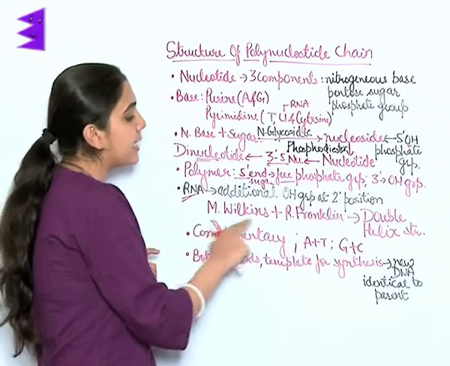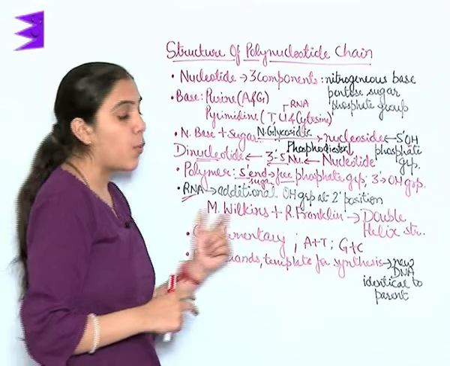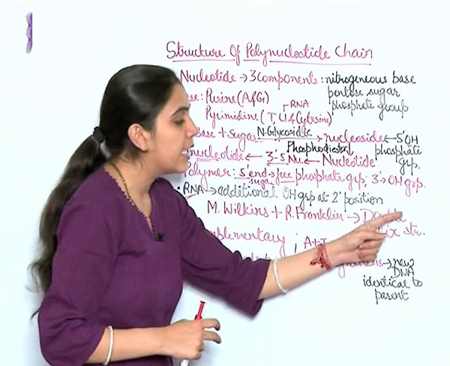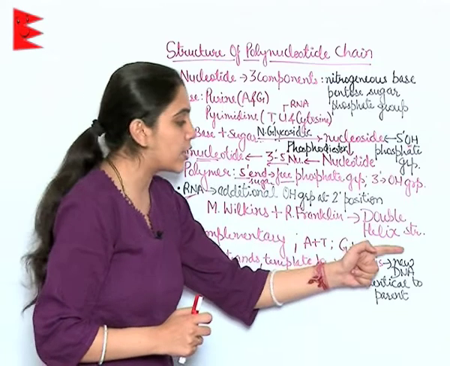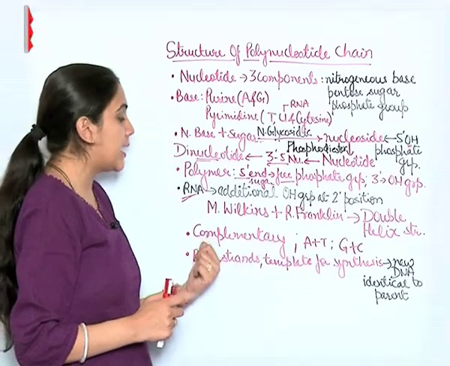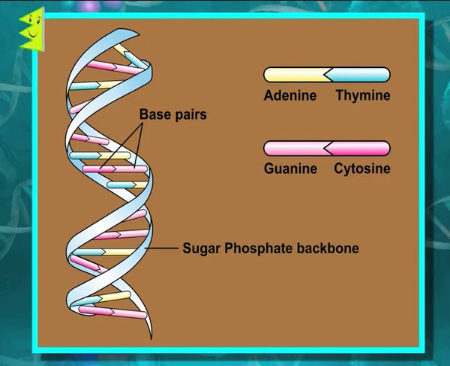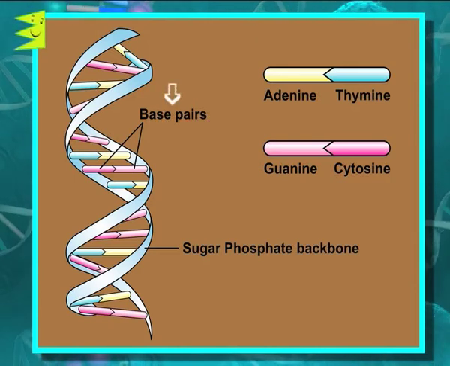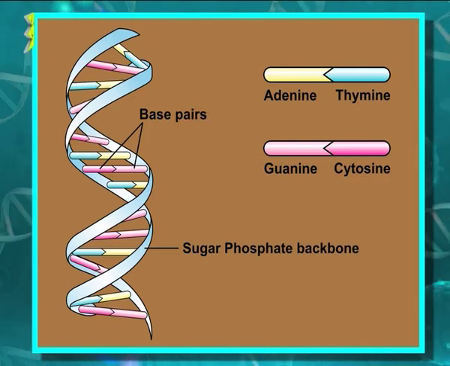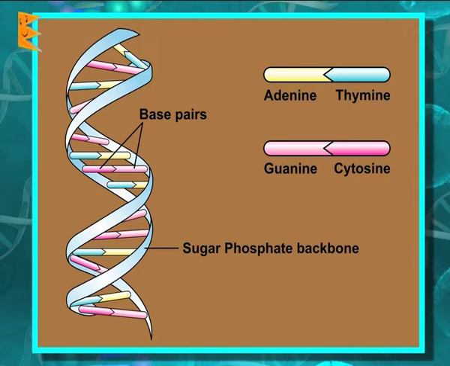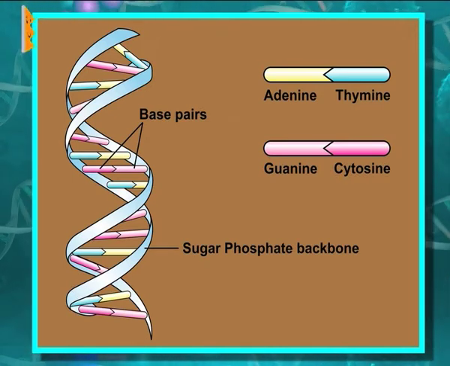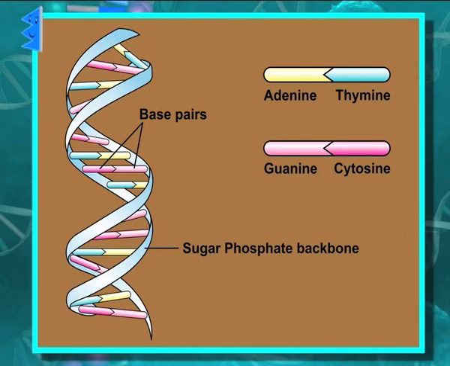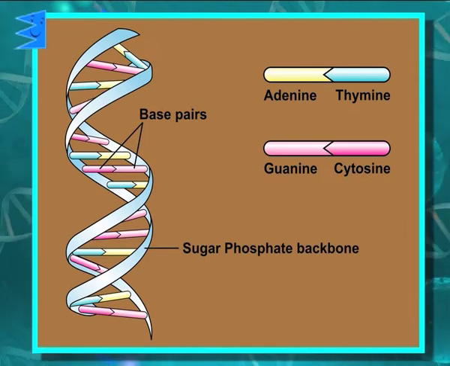Now, M. Wilkins and R. Franklin were the people who gave us the double helix structure of DNA. This structure says that the base pairs are complementary in nature. That is, if the sequence of base pairs of one strand is known, the base pair sequence of the other strand can be guessed because they are complementary in nature.